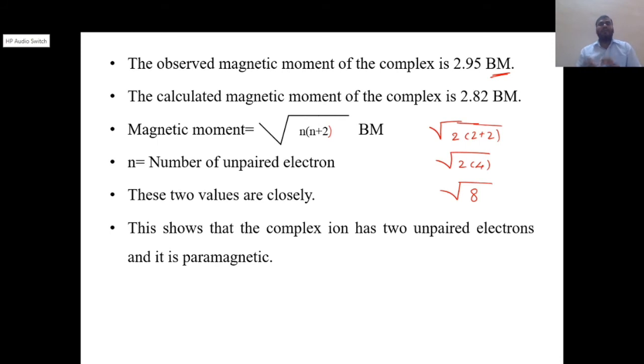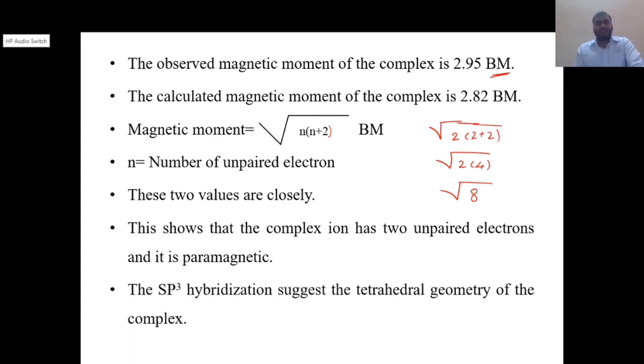If all the electrons are paired, the complex will be diamagnetic. The sp3 hybridization suggests the tetrahedral geometry of the complex. If it is sp3 hybridization, the geometry of the complex will be tetrahedral.